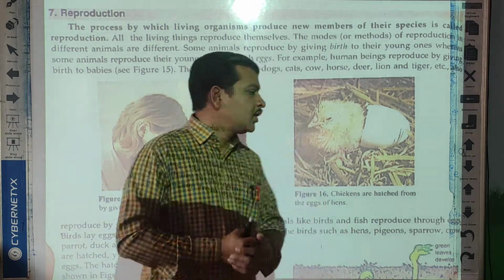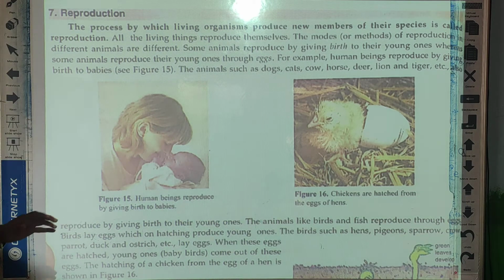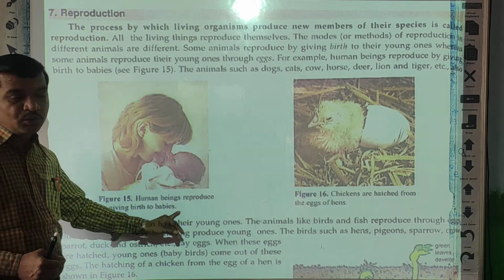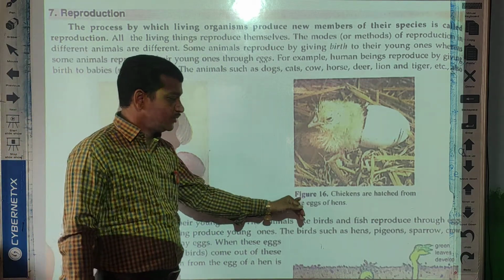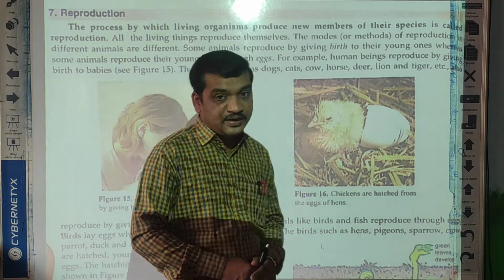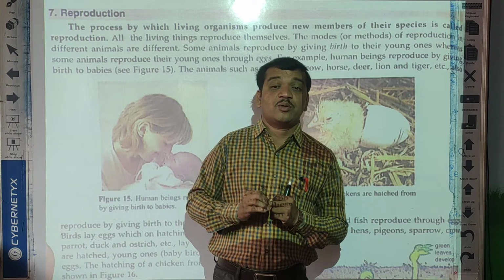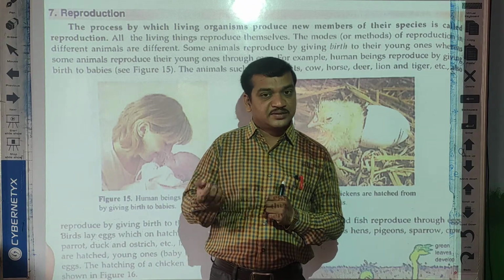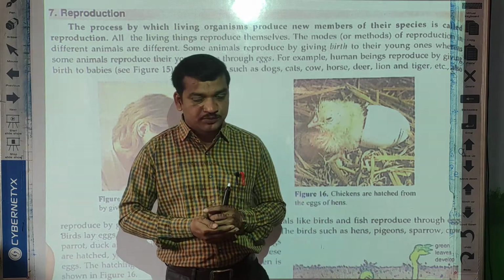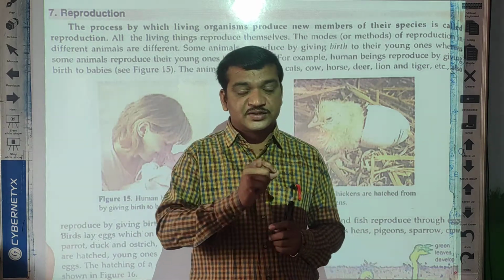Okay students. So this is about the reproduction. You can see the human being reproduces by giving birth to babies. And chicken are hatched from the eggs of hens. Okay, this is about the animals, but what about the plants? Plants are also included in living things. So plants also reproduce. Okay, some plants are reproduced by their seeds.